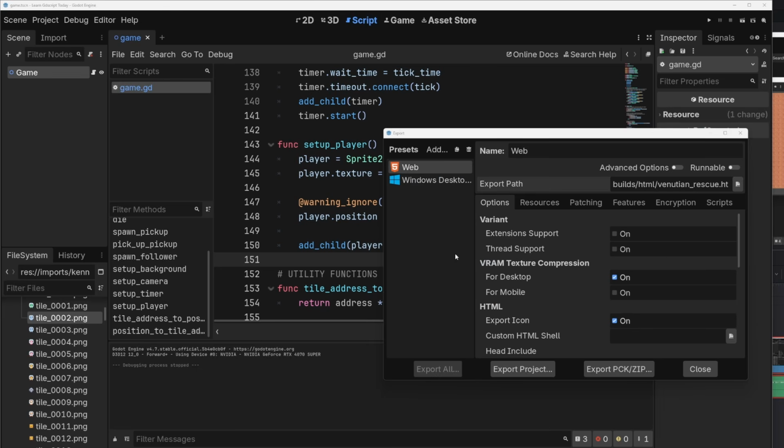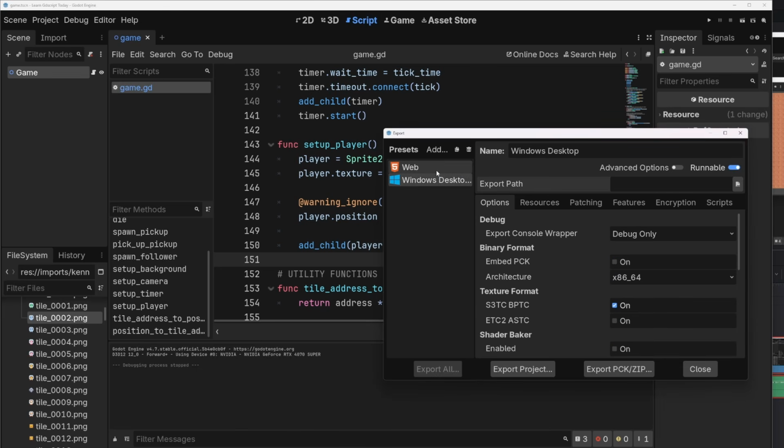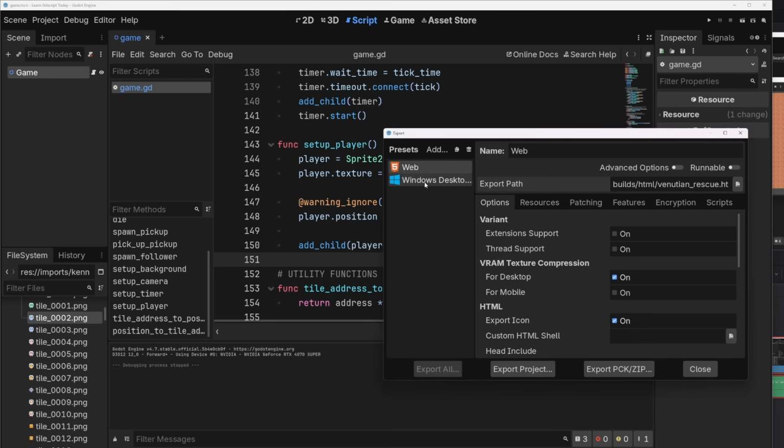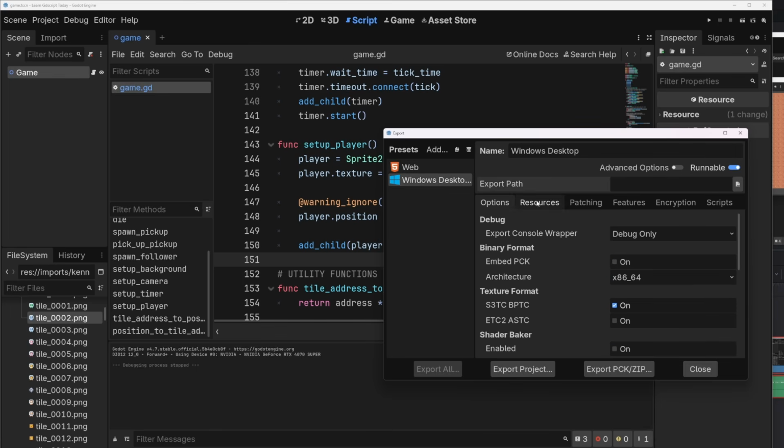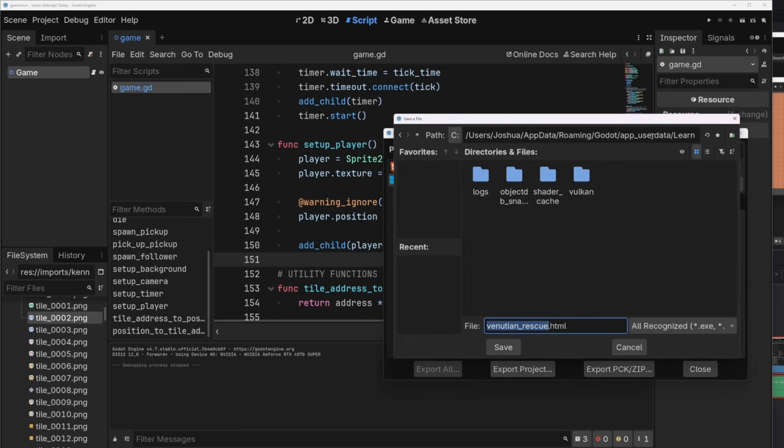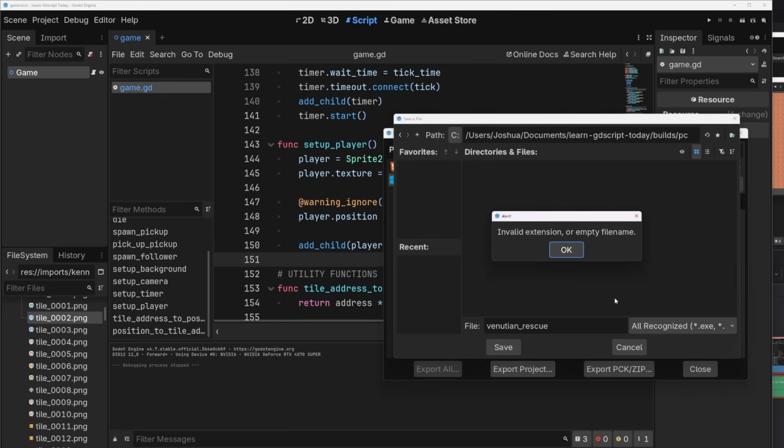Okay, so once you've got that set up, you should have this kind of screen here with web and Windows desktop. Let's do desktop first because it's actually way easier. So you want to click on that, make sure runnable is selected. I'm going to set a path, make a new folder called PC, and let's name the file Venusian Rescue.exe. It says it has to be an exe here, so that's good.